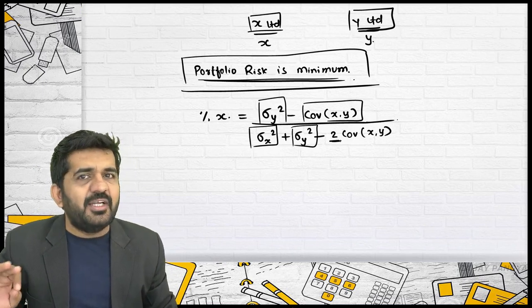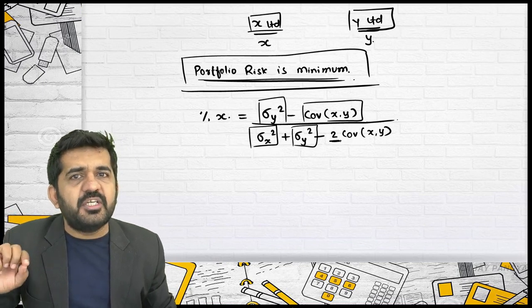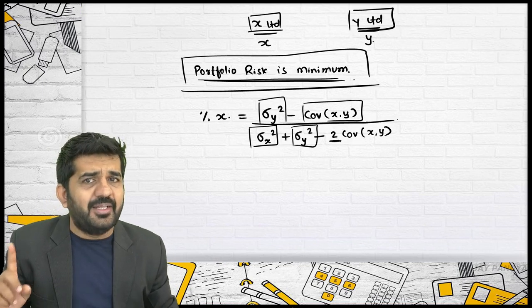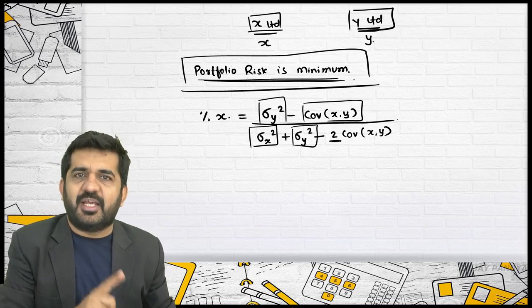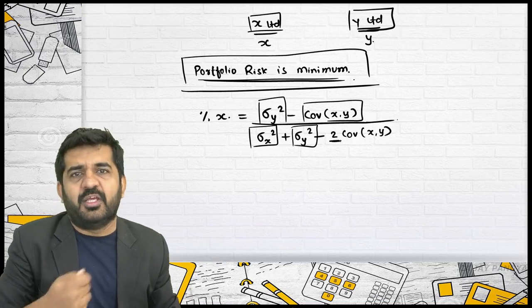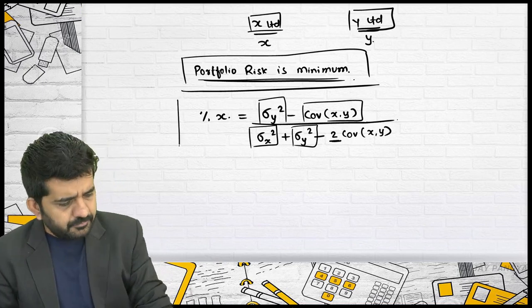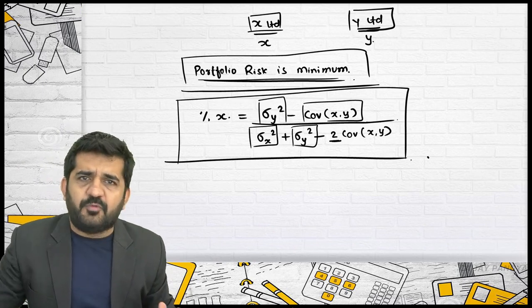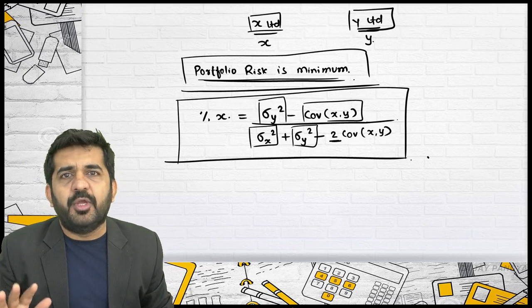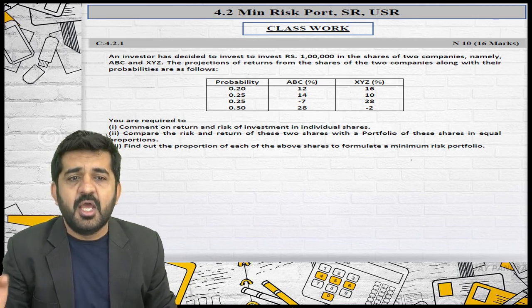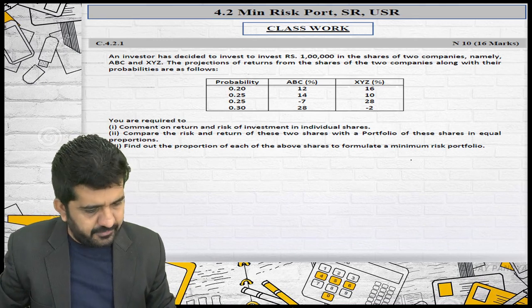But if you want to find out the percentage of X for the minimum risk portfolio, you should have this formula in your mind: variance of Y minus covariance between X and Y, divided by variance of X plus variance of Y minus 2 covariance between X and Y. Is it alright? With these 2 new formulas in our formula book, and all the formulas we wrote yesterday, we are going to do some questions of portfolio management. We have started some questions of risk and return of securities. Now we are starting with portfolio.